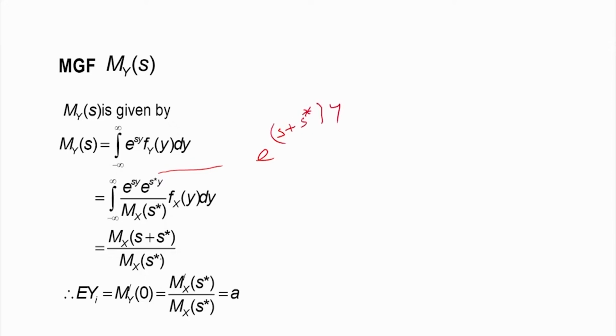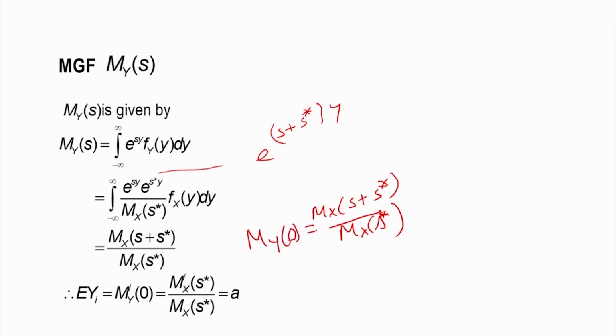So the MGF of Y is given by M_Y of s equals M_X of s plus s star divided by M_X of s star.